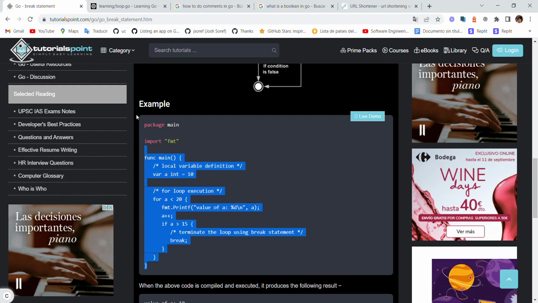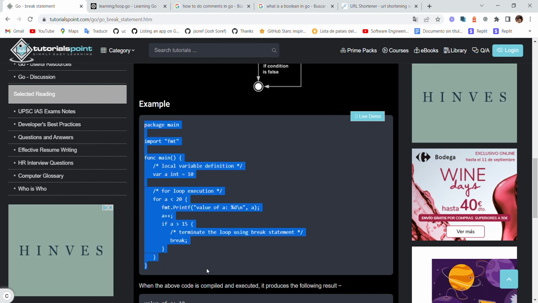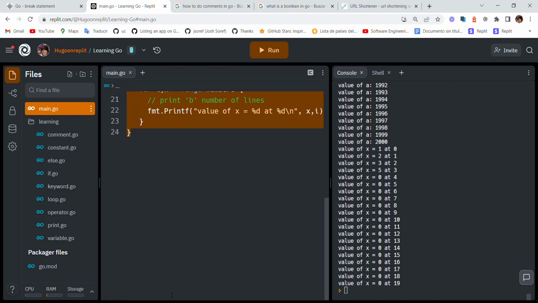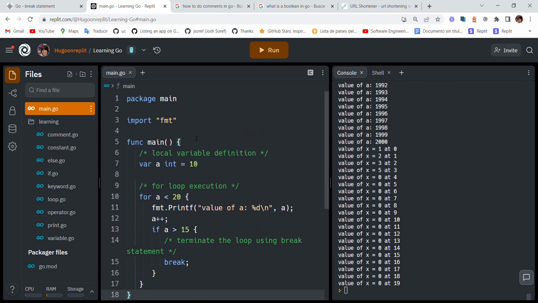So here we have an example. Let's go to our example. So package main, import fmt, var a. Okay, so we have here a variable. Then we have this loop, and here a break.